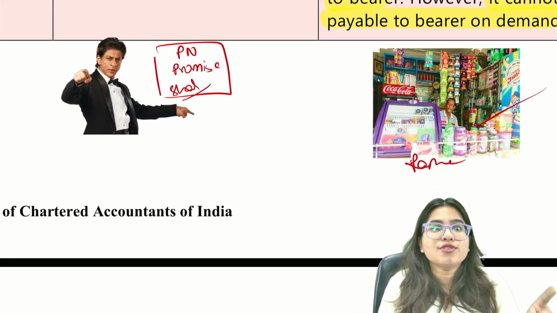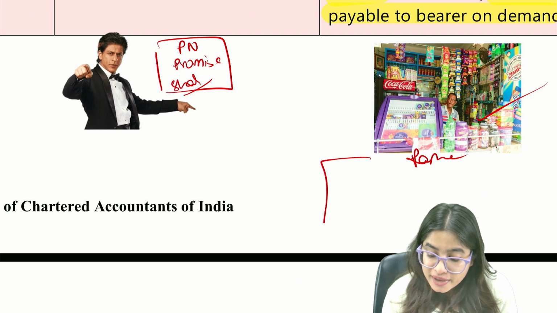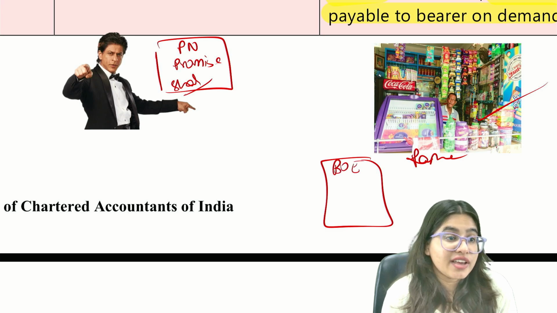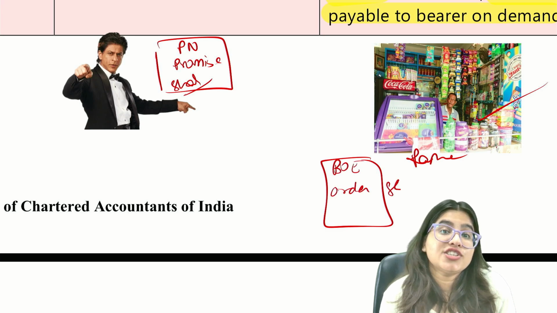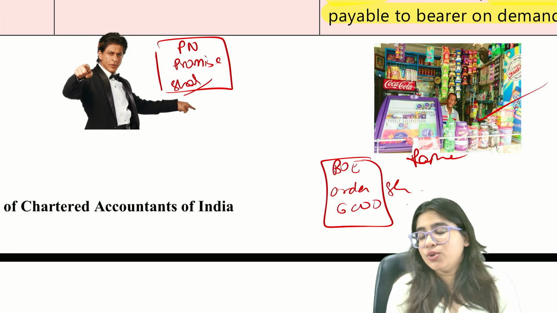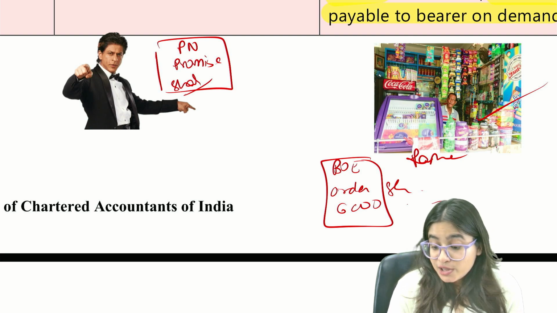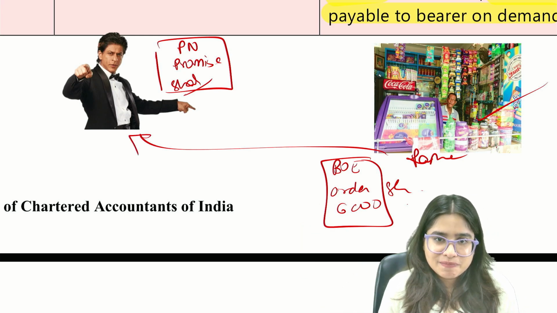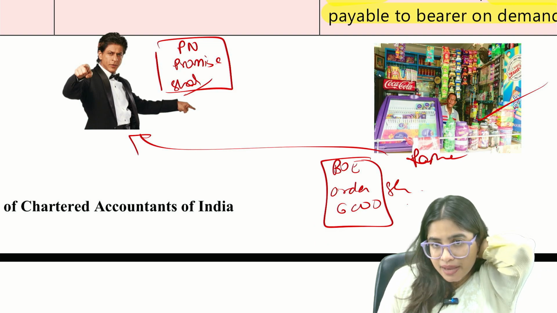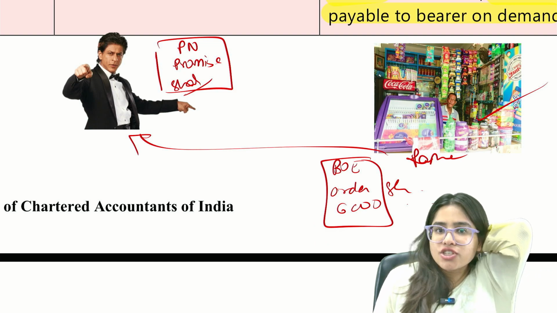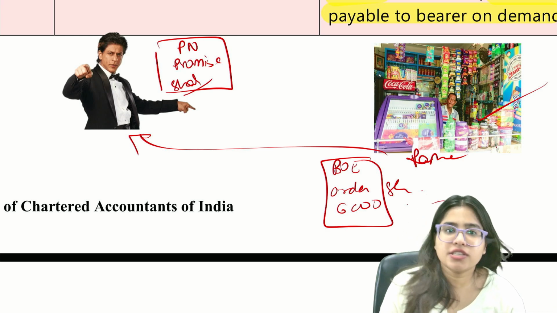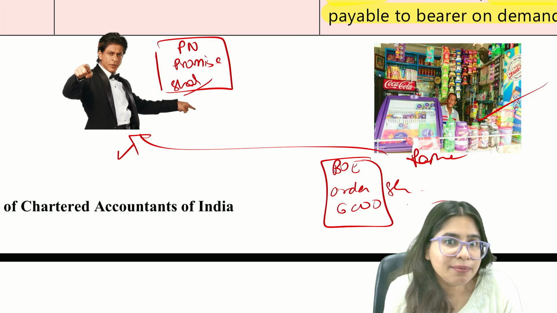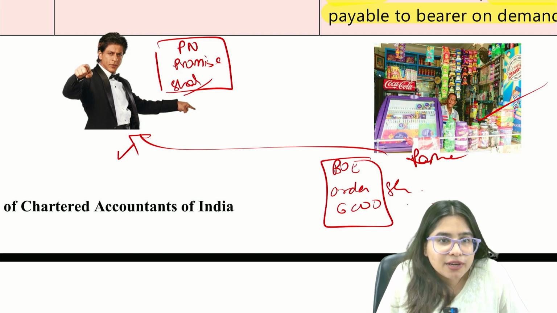But in the case of bills of exchange, who makes the bill of exchange? Let's say Ramesh made a bill of exchange where he ordered, I order Shah Rukh Khan to pay 6,000 to this person. Now here you are ordering someone else to pay. Don't you think you need their acceptance? Ramesh is saying, Hey Shah Rukh Khan, I order you to pay 6,000 rupees. Now, this will be valid only if Shah Rukh Khan accepts it. What if he doesn't accept it? Will he be liable to pay?